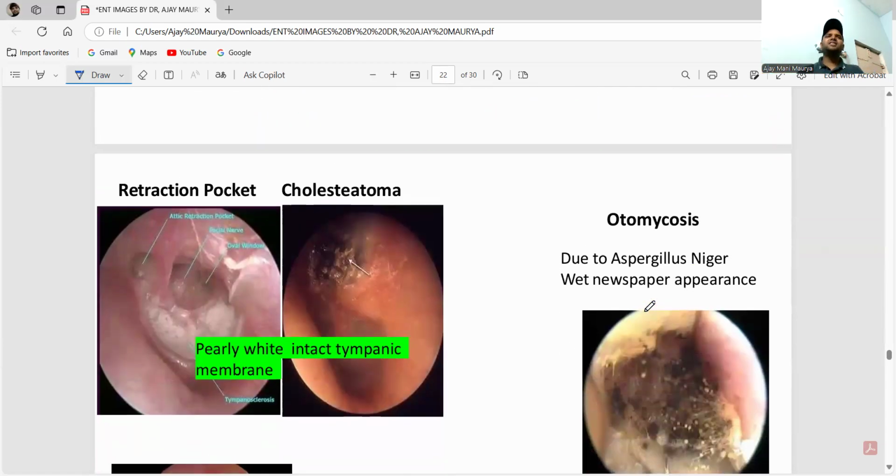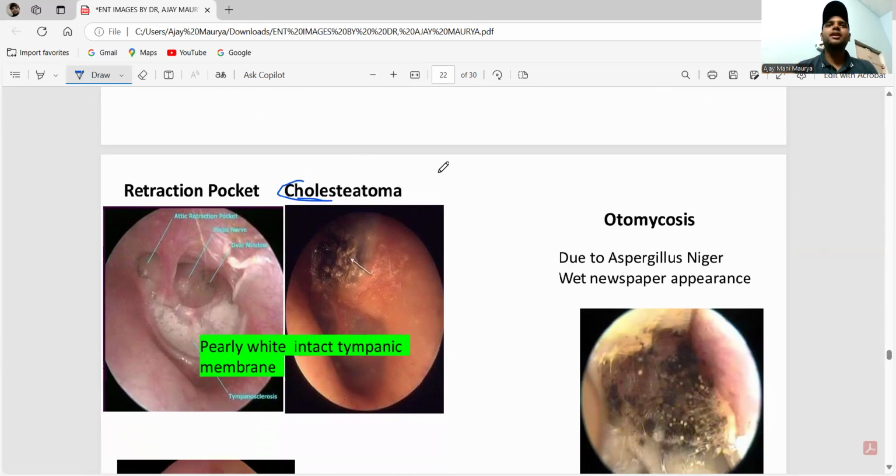See here, this is retraction of pockets, which is cholesteatoma. It is a pearly white mass behind an intact membrane. Pearly white, you have to remember that is cholesteatoma. This is not cholesterol.